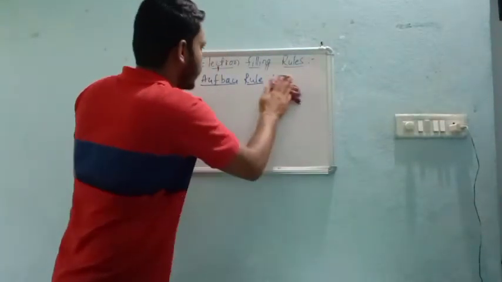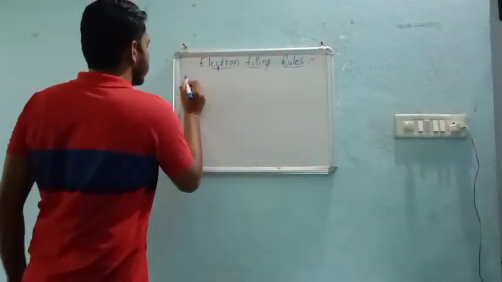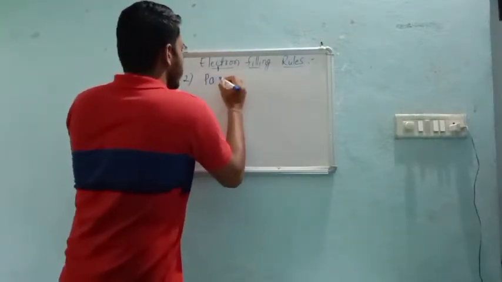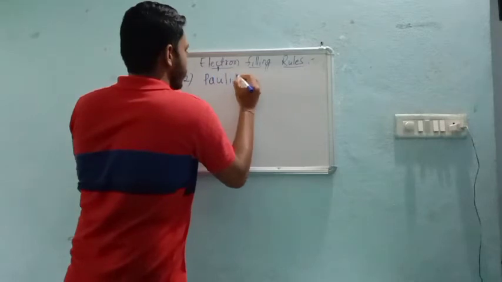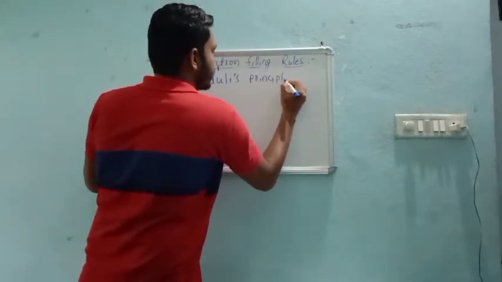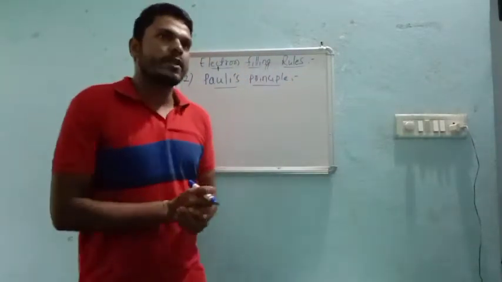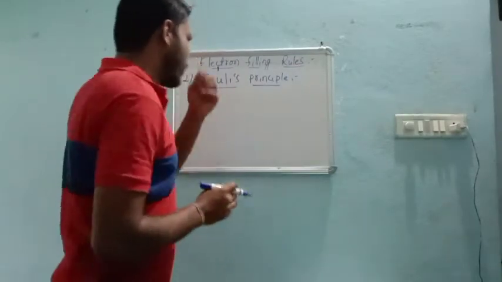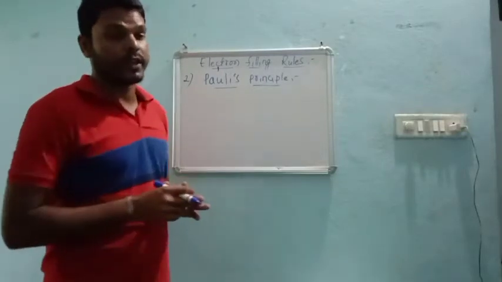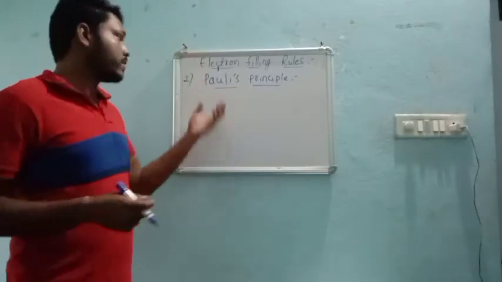And now the second rule, number 2, Pauli's exclusive principle, or in short we can say Pauli's principle. Pauli's principle is also a very important one, because some difficulties may arise after writing the electronic configuration. These difficulties can be minimized by this rule.